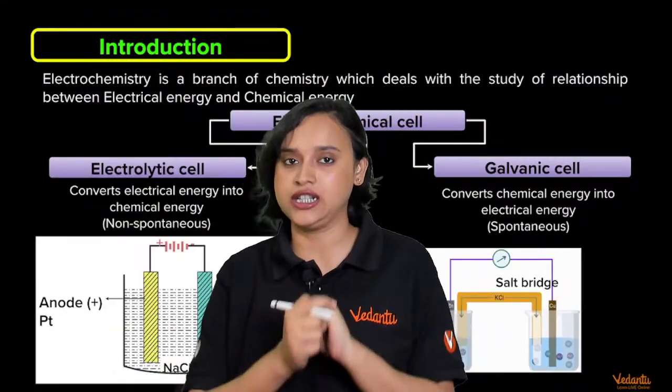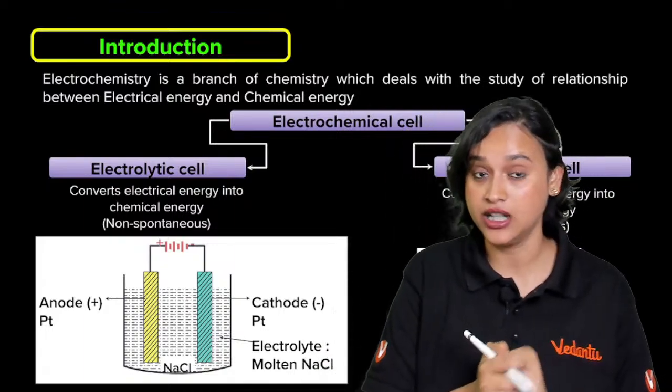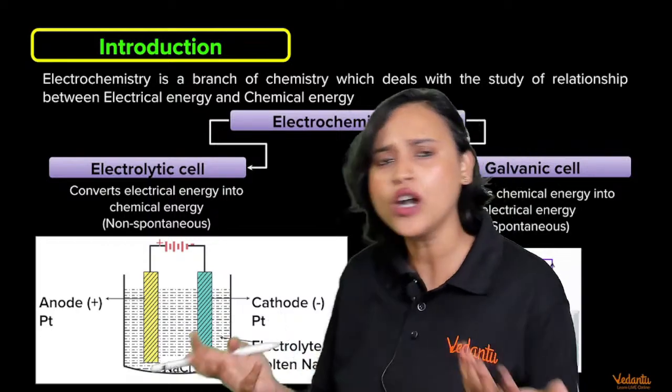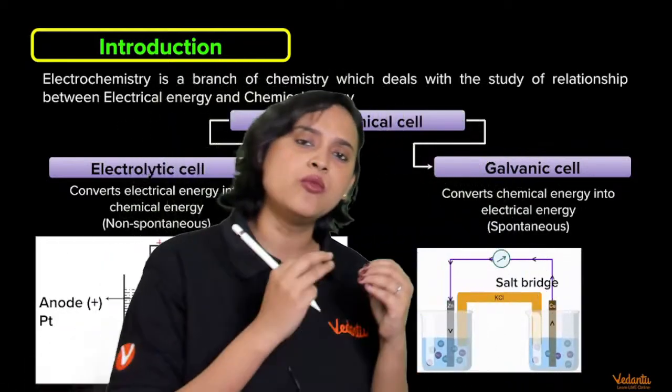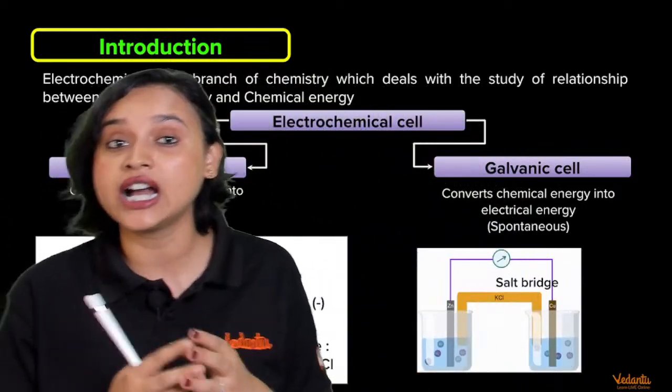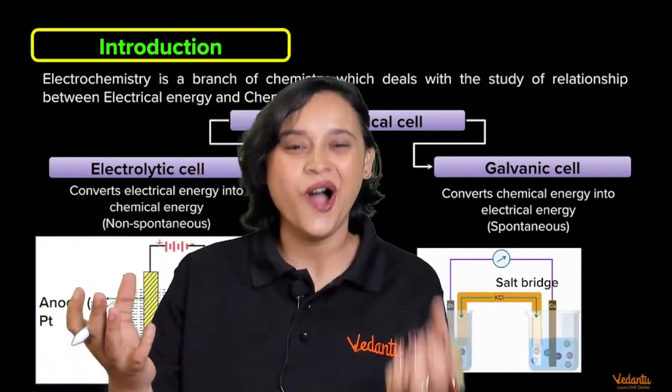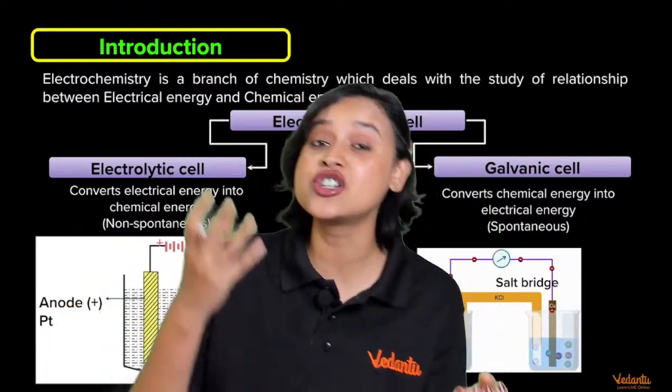Alright, now my dear student, let us start with this chapter. In this chapter, we are talking about electrochemical cell. Now, what is electrochemical cell? The moment we hear electrochemical cell, we understand that there is a relation between electricity and chemistry, or a relation between chemistry and electricity.